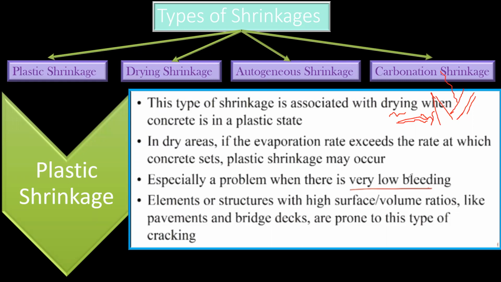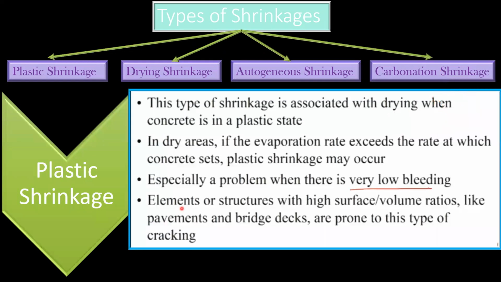Especially a problem when there is low bleeding also. Low bleeding, in the sense when there is a very low water cement ratio, again this shrinkage is going to happen. Elements or structures with high surface by volume ratios. Whenever I say surface by volume ratio, for example, pavement work, the construction of the cement concrete road, the bridge decks are prone to this type of cracking, and also the slab.